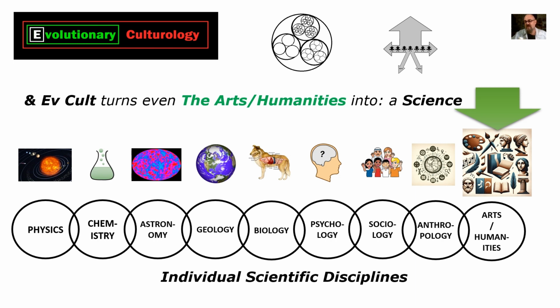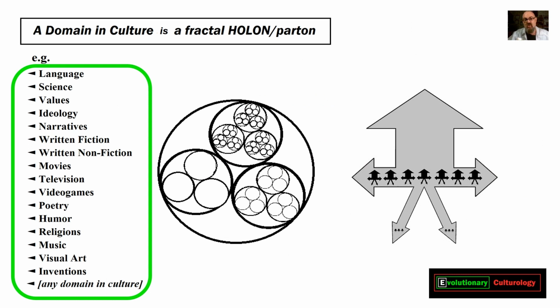We can analyze units in the arts, music, films, television, video games, novels, etc., because all domains in culture are structured and function as fractal Holon partons. So we'll be having a look at some written fiction, which is also a narrative. In this case, we'll do a quick study of Mary Shelley's Frankenstein, the novel.